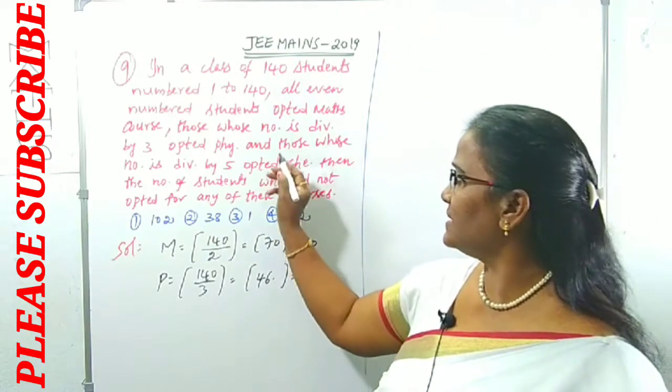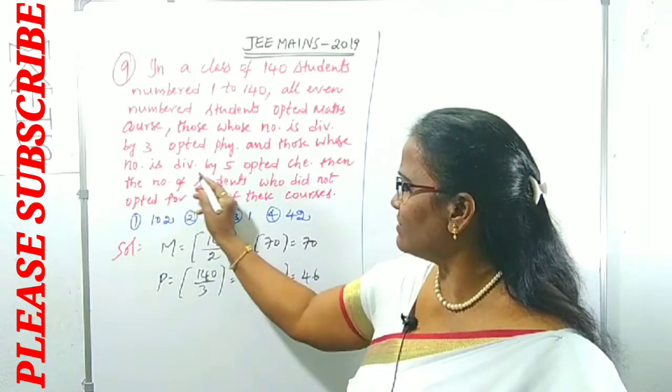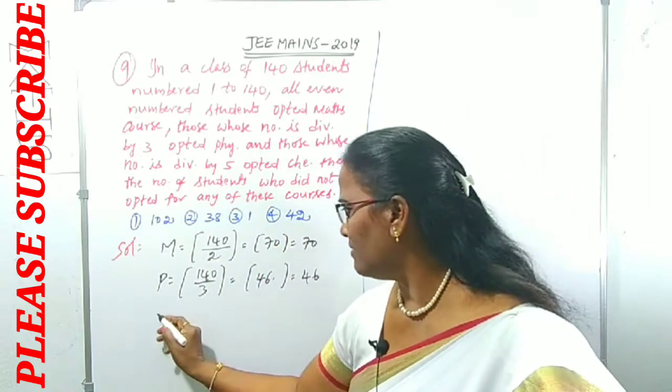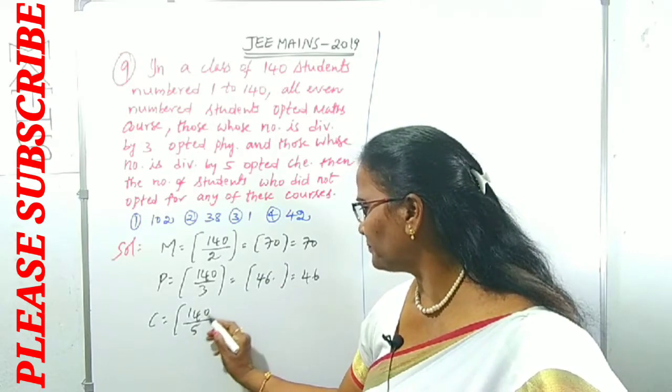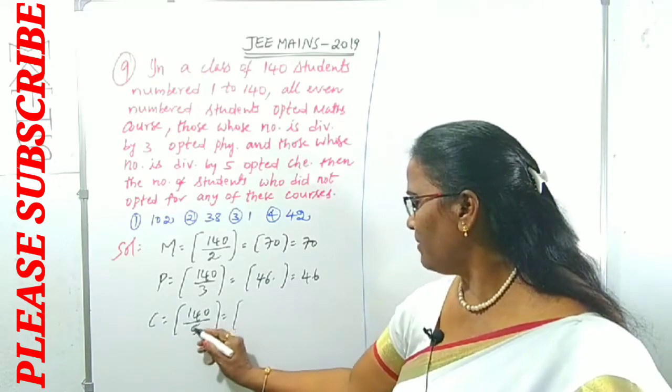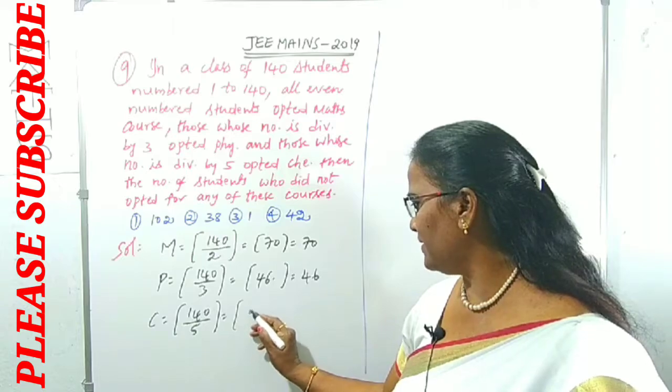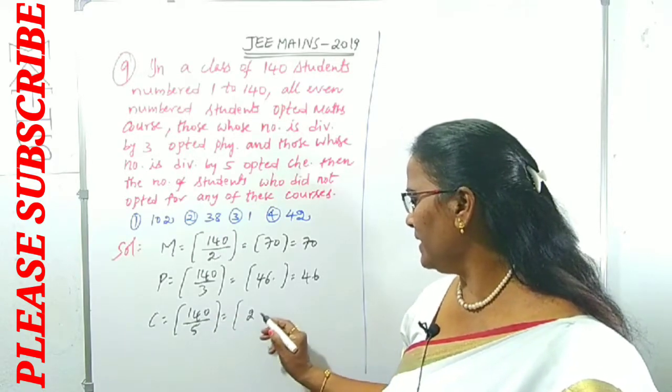Now the next sentence. Those whose number is divisible by 5 opted for chemistry. For chemistry, divisible by 5, so 140 by 5. 5 twos are 10, 5 eights.